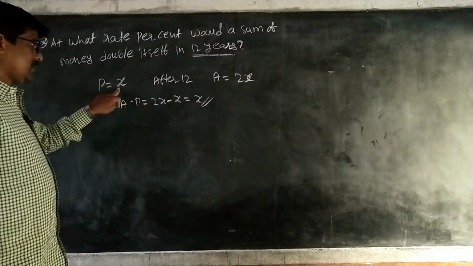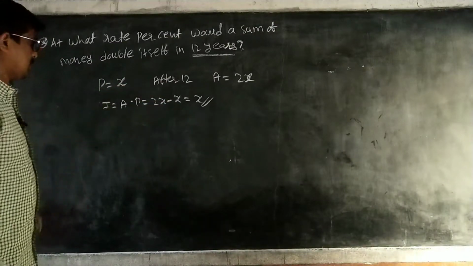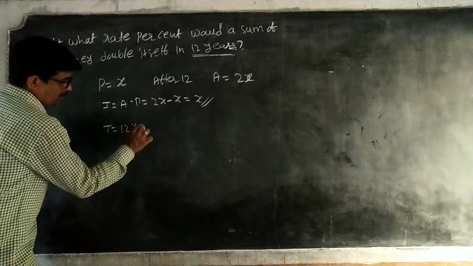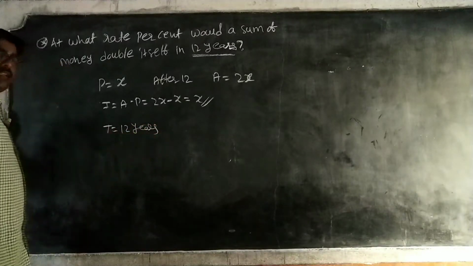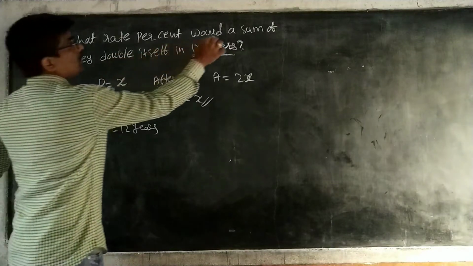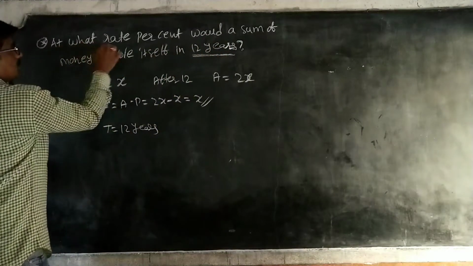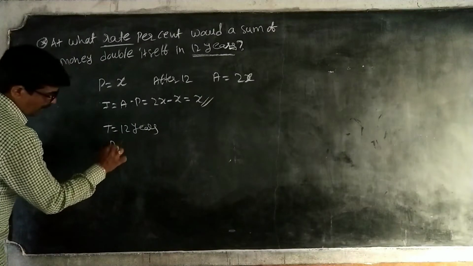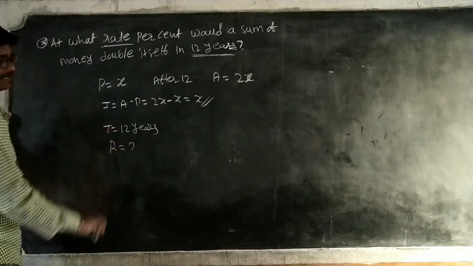So principal is x, interest is x, time t is equal to 12 years. We have to find what he asked, the rate of interest. So find R is equal to how much?